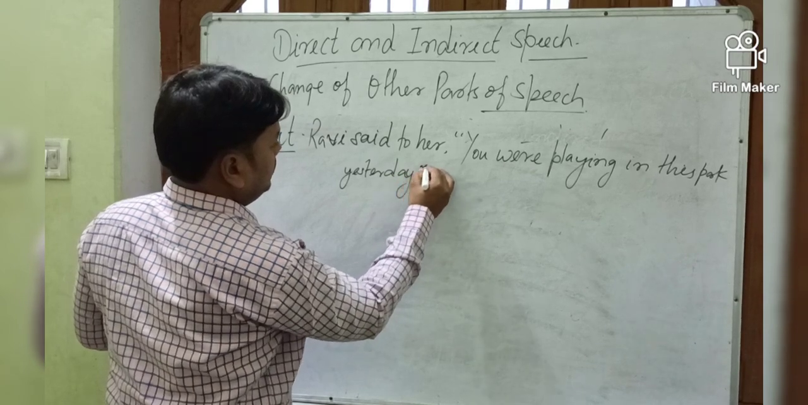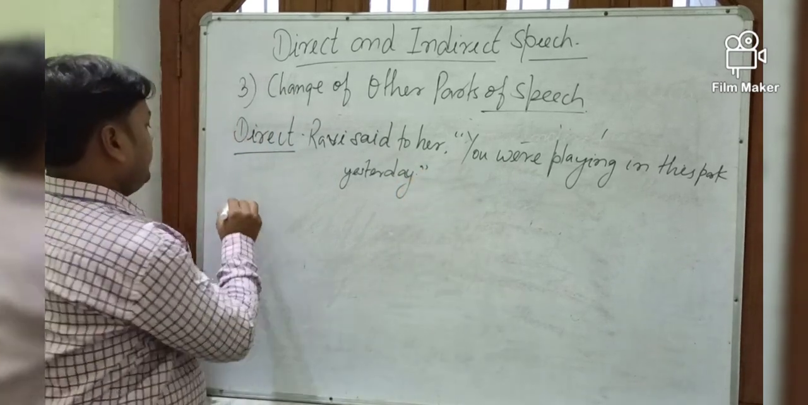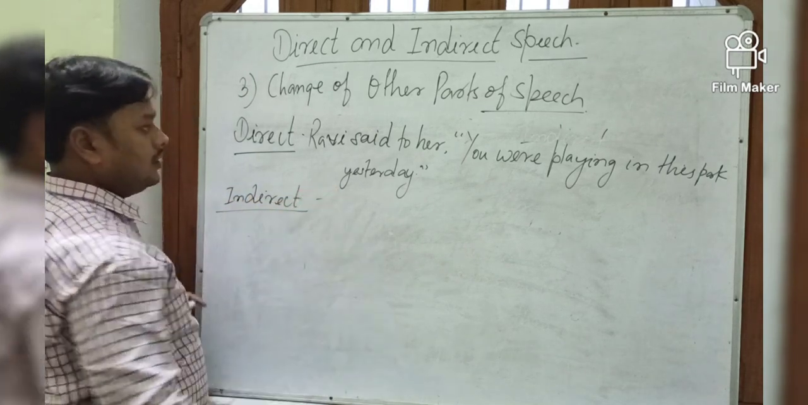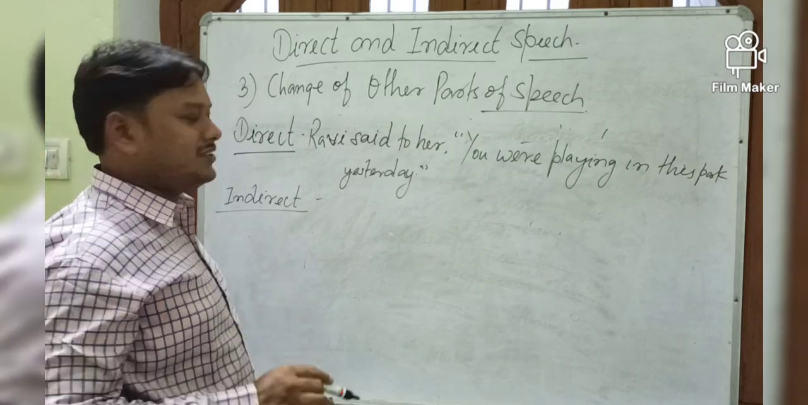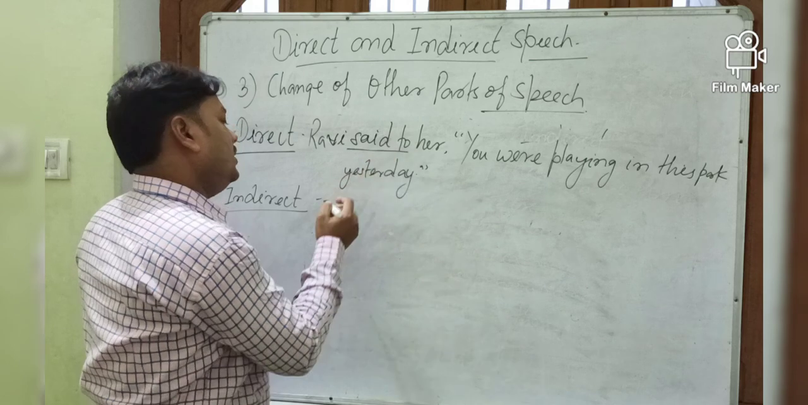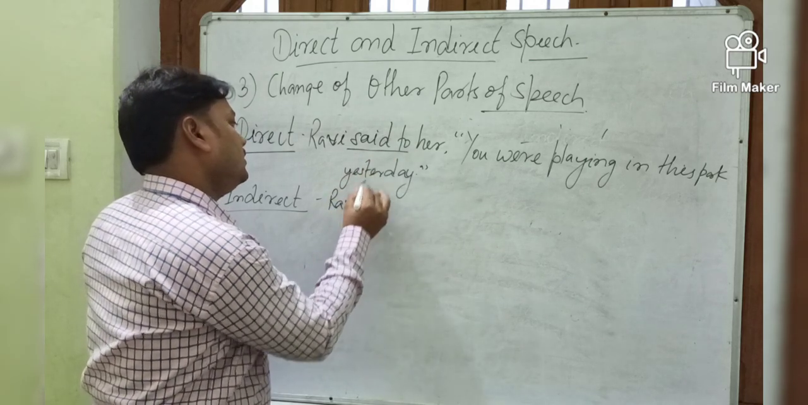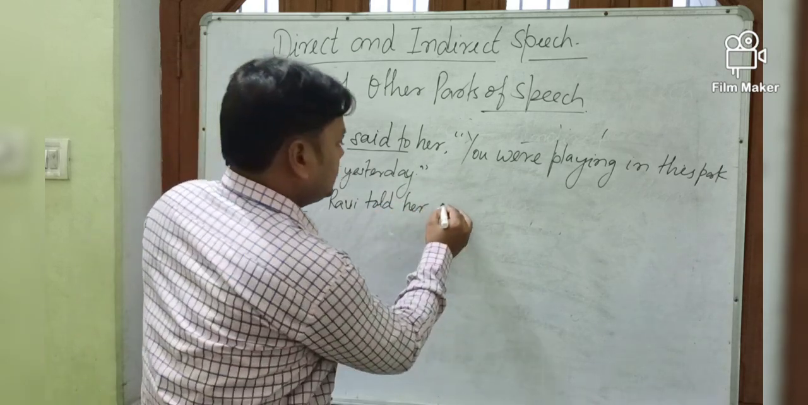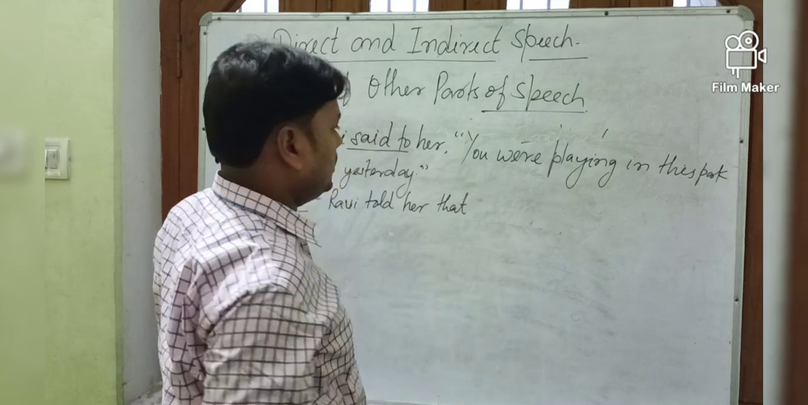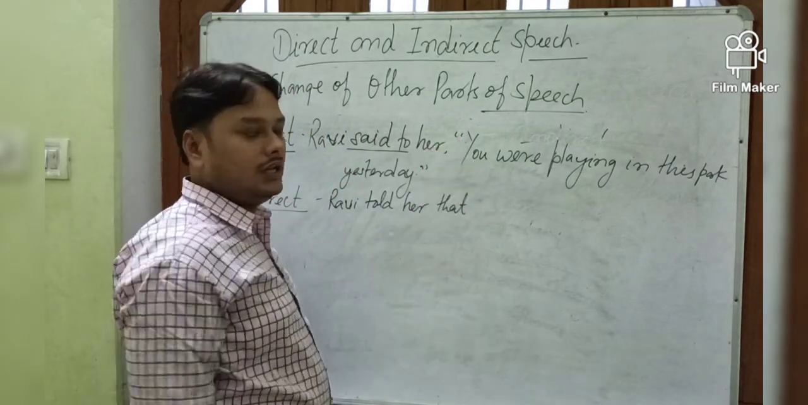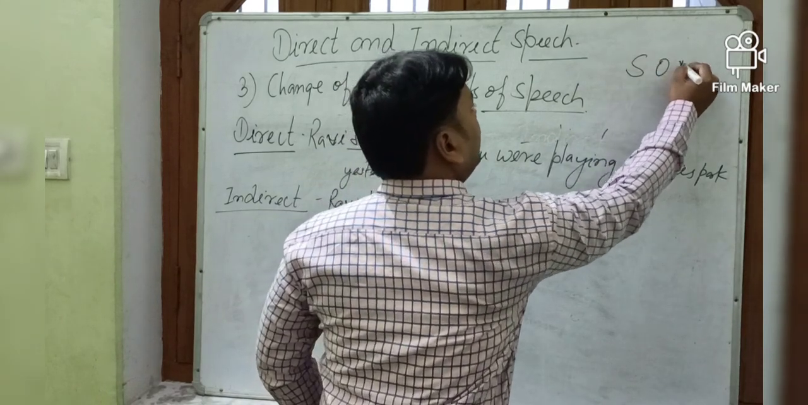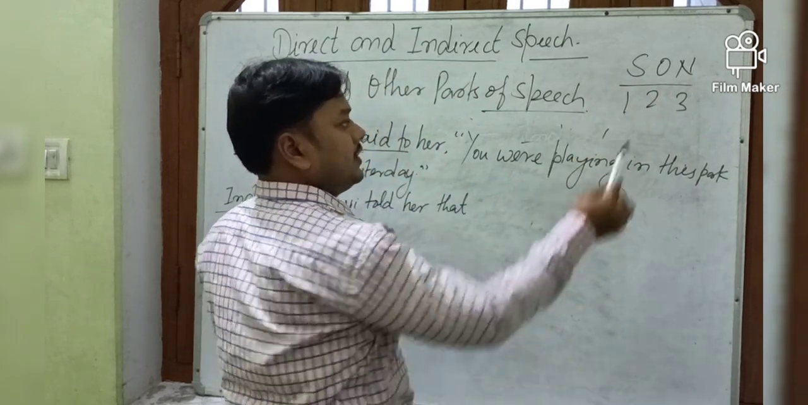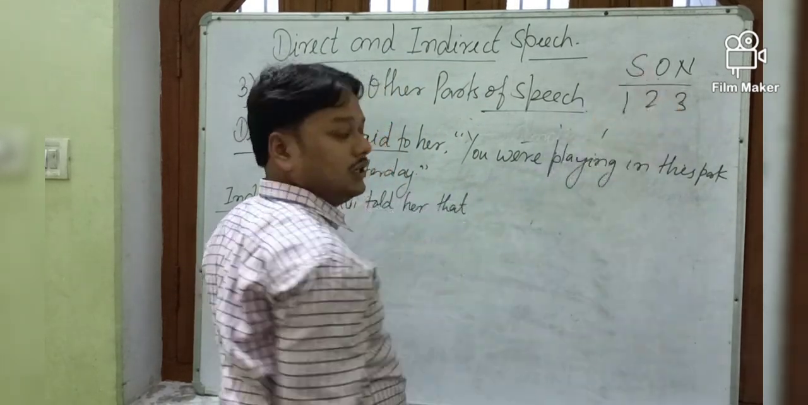See, when you are going to change this sentence into indirect, you must remember the previous rule that I have already told you. Ravi said to her. So "said to" will be changed into told. Ravi told her that. Now this is second person. Please remember that rule, SON upon 1, 2, 3. First person according to subject. Second person according to object. Third person no change.